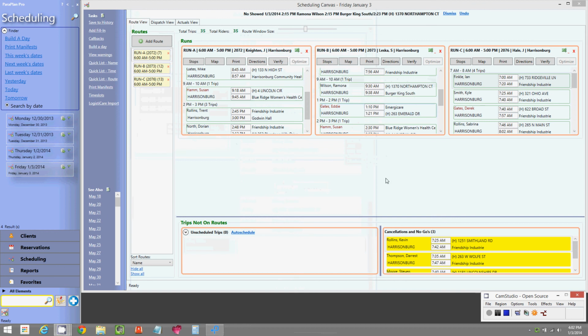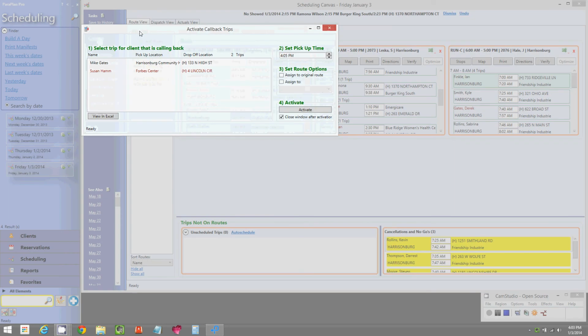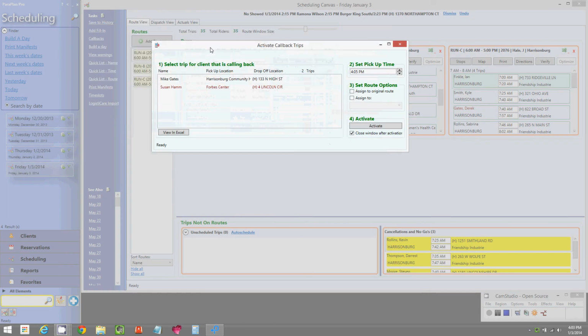Now let's have a look at our callbacks feature. So as you recall in session 2, you can designate a return ride as a callback, and ParaPlan will never let you leave a rider out in the field. So to see what trips you still are waiting on for them to call you back, you press the callbacks link right here on the left side of the scheduling canvas. And in our module here, you see that we have 2 rides that we're waiting on.